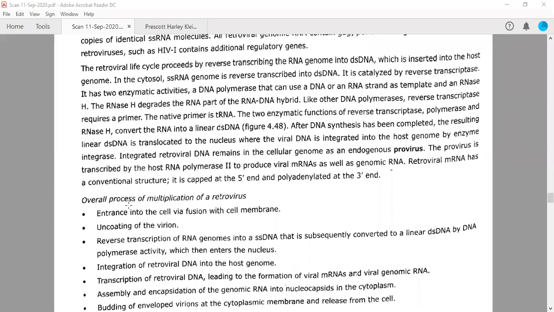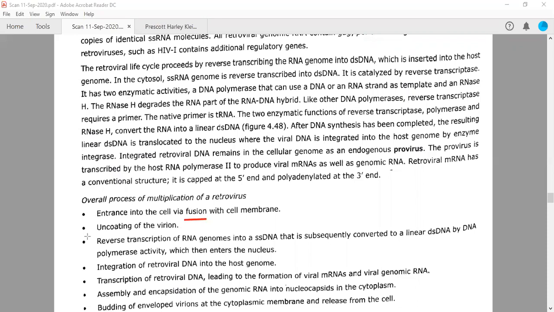So these are the major steps in which this retroviral infection will take place. First is entrance into the cell via fusion. First of all, this virus or viral particle will fuse with the animal cell.